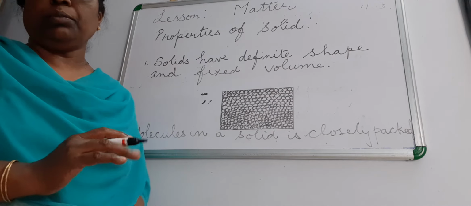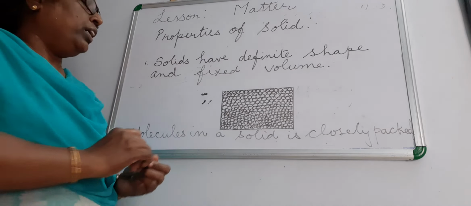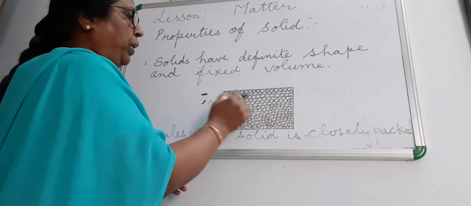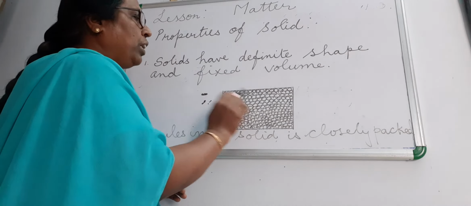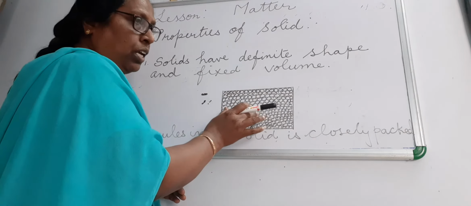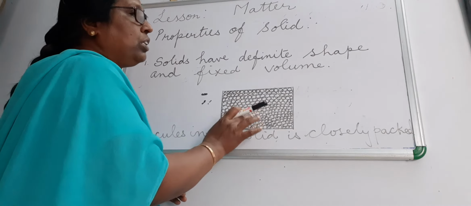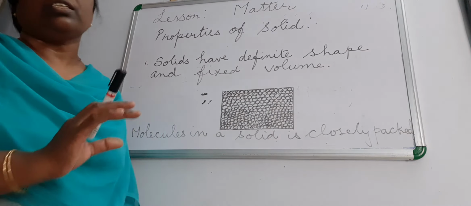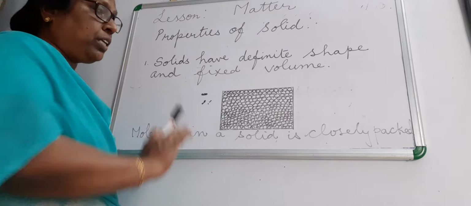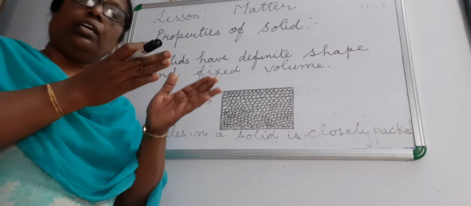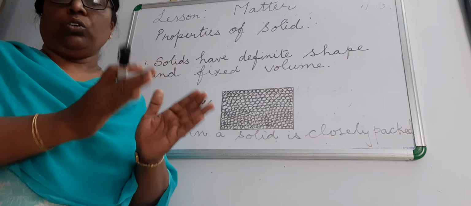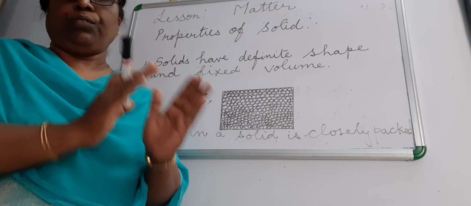So in the arrangement of molecules, the intermolecular space between them is very small and the force of attraction is very high. This is the fact, and this makes the solid a definite shape and also gives it a fixed volume.